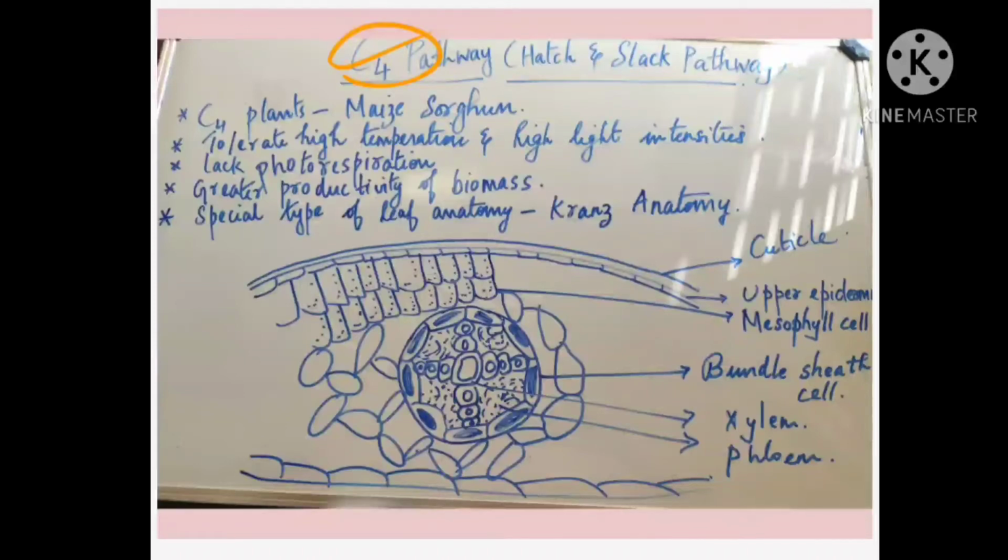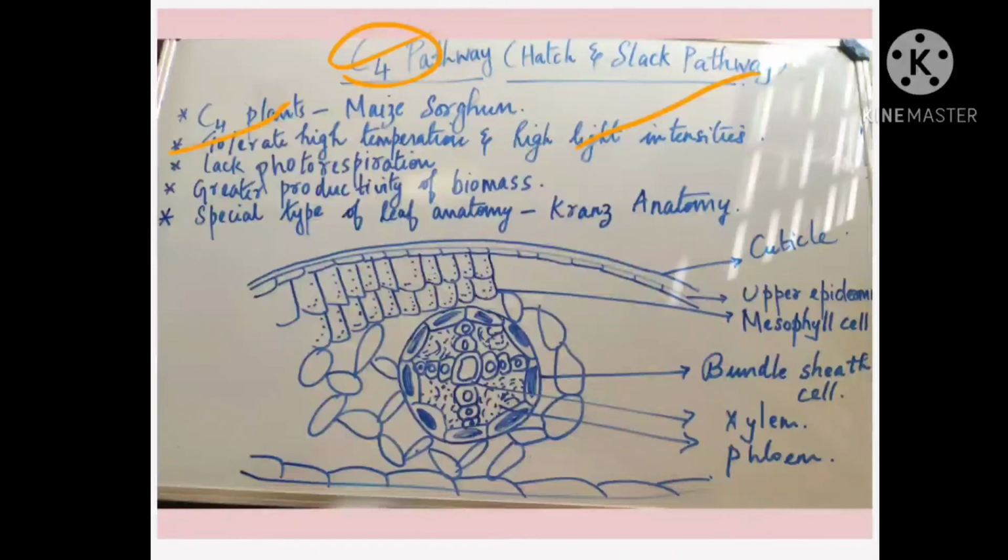These C4 plants have an adaptation in anatomy, meaning the internal structure in the leaves is somewhat modified so that they can tolerate very high temperature and very high light intensity. It doesn't mean that it should be extremely high, they can withstand somewhat high light intensity or somewhat high temperature.